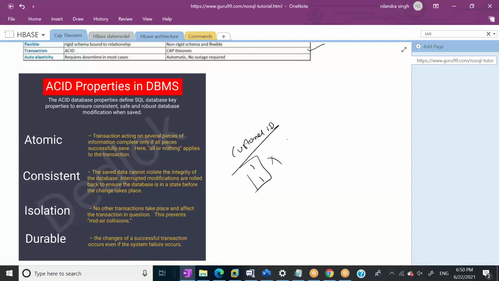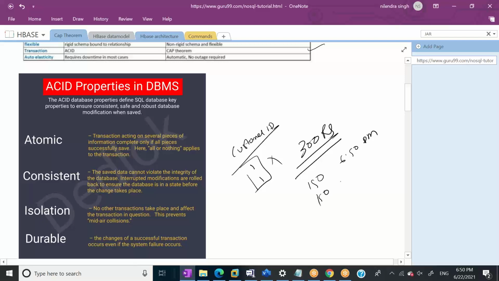You are withdrawing using an ATM, and the family member is withdrawing using the bank account. So let's say you have 300 rupees in your bank account, okay? And you first withdraw 150 at, say, 6:50 p.m. You again withdraw 150 at 6:51 p.m. At the same time, one of your family members from India or somewhere withdraws at 6:51 p.m. So ideally, which transaction should be successful?